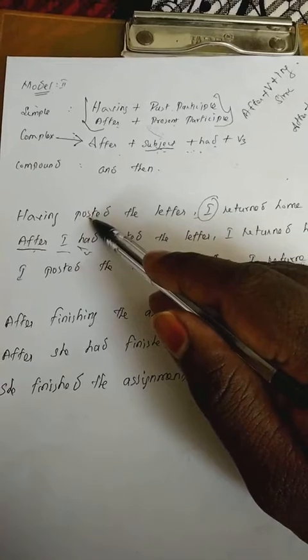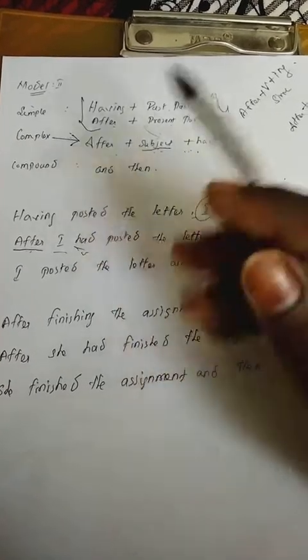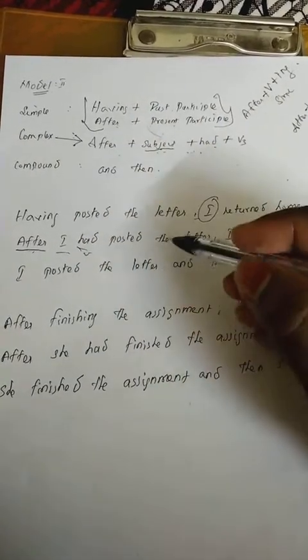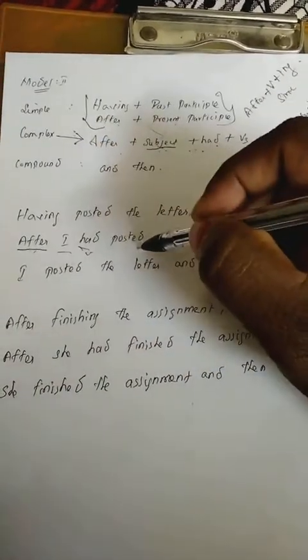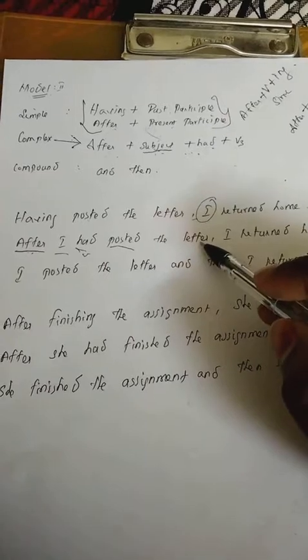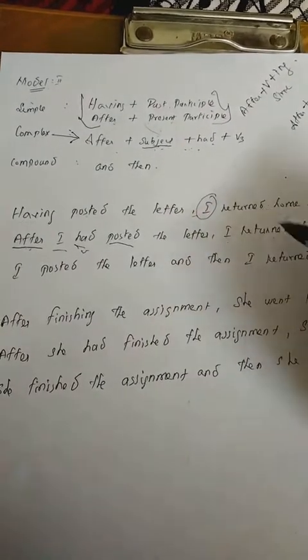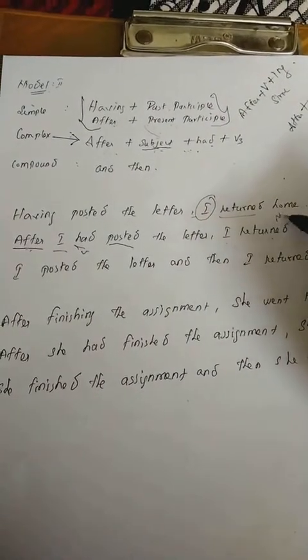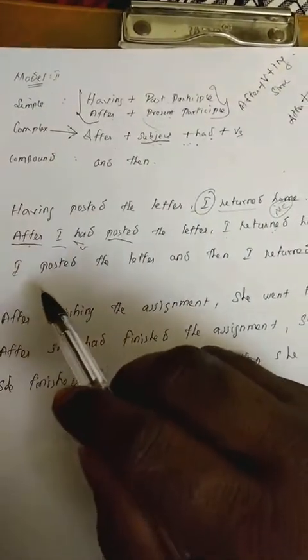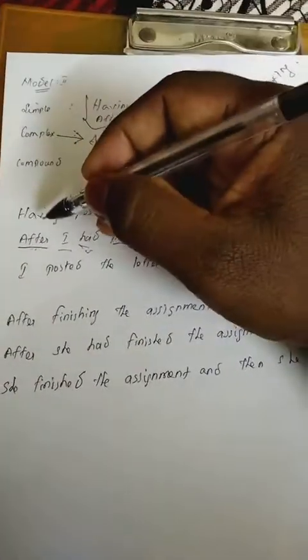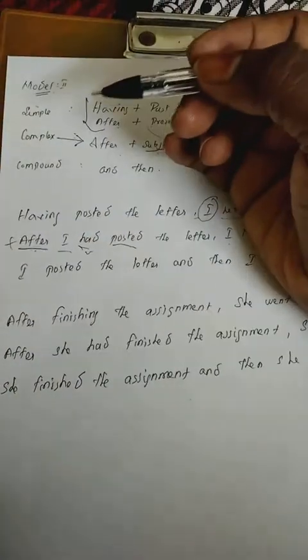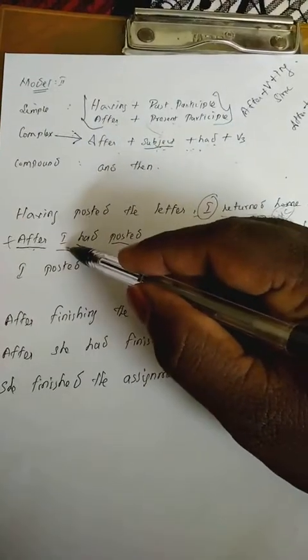What is the verb? Posted. So the third form you have to use. He had posted the letter, I returned home. The main clause has no changes; it will come as it is. And what is the procedure to change into the compound? Very easy. You have to take away the after. You have to begin with the subject. Okay, fine.